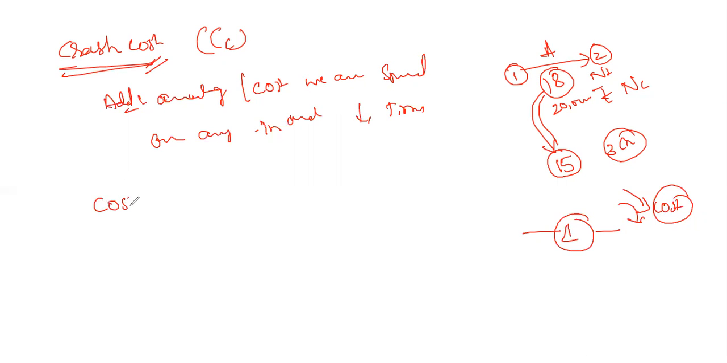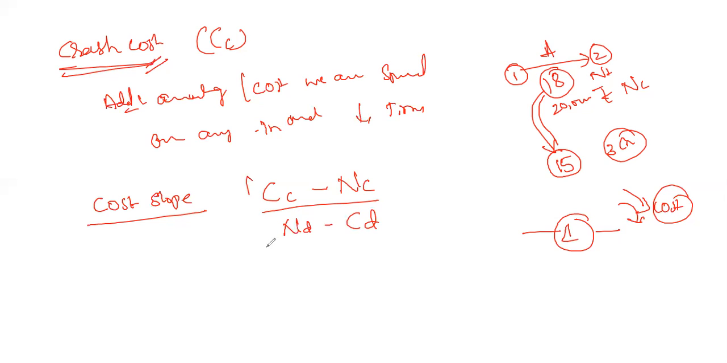The next one is the cost slope. We have a formula for this, since we need to consider the slope while doing the crashing activity. The cost slope is equal to the crash cost CC minus the normal cost NC, divided by the normal duration minus the crash duration. So this is a formula, and it is required to find out the slope of this particular problem.